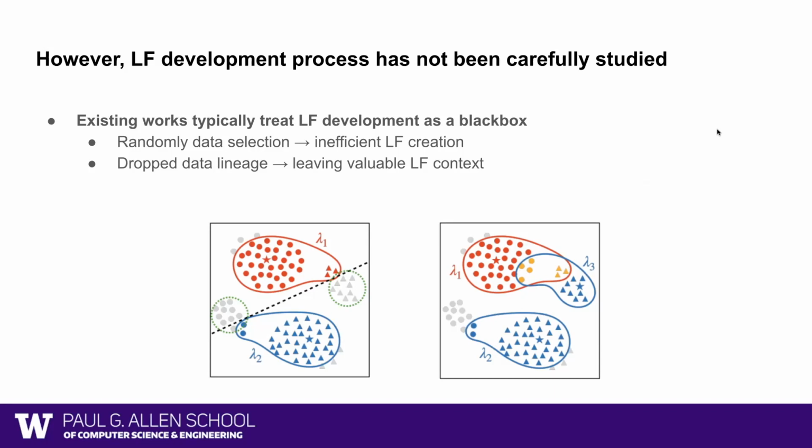First, consider that we have two labeling functions covering the two big clusters. Ideally, we would want the new labeling function to cover a smaller cluster. But instead, the current practice of random sampling is likely to give us the data points in the big clusters again, resulting in a redundant and inefficient labeling function creation. And second, we drop the information on what labeling functions are created from which data points, which can be very useful in resolving the conflicts between two labeling functions.